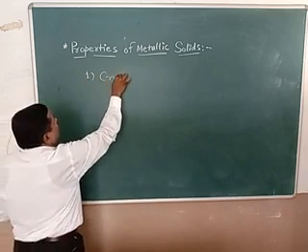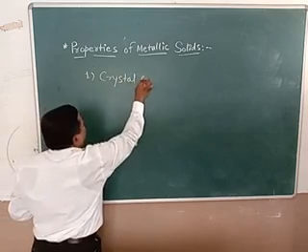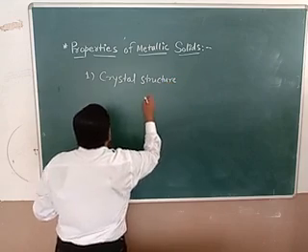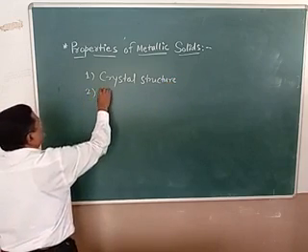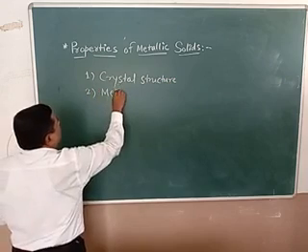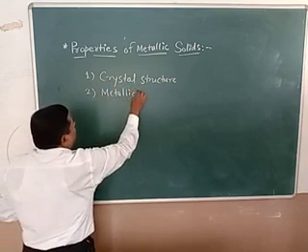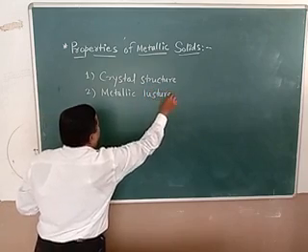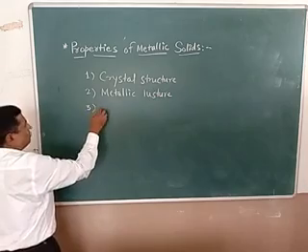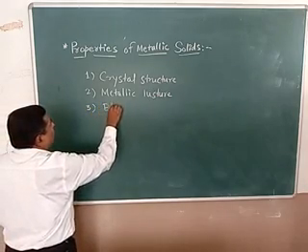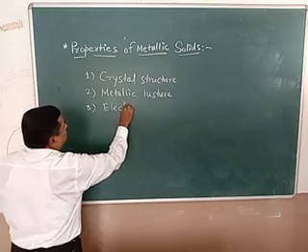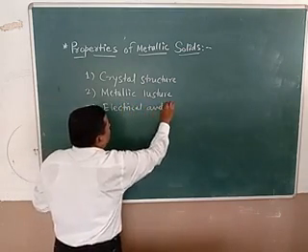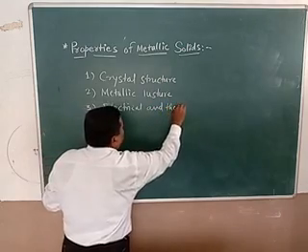crystal structure. Crystal structure is the first property. Second will be metallic luster. Metallic luster is the second property. Now again third property can be taken as electrical and thermal conductivity.